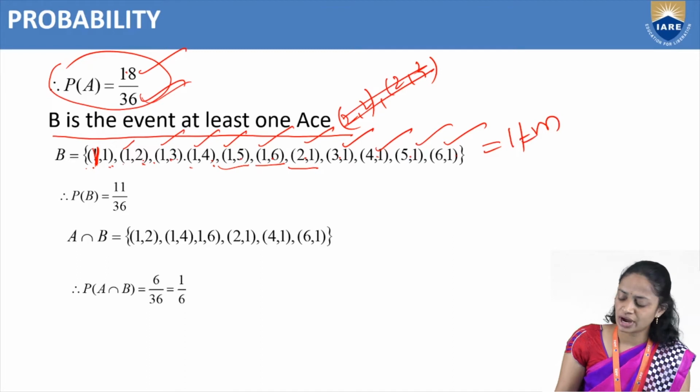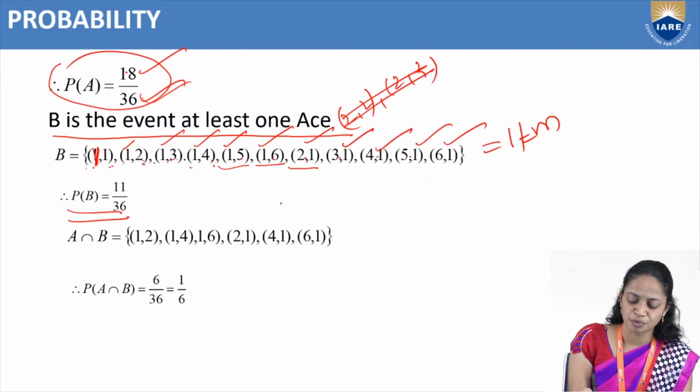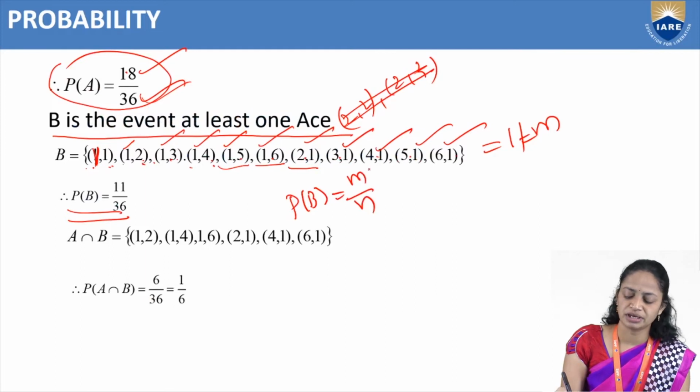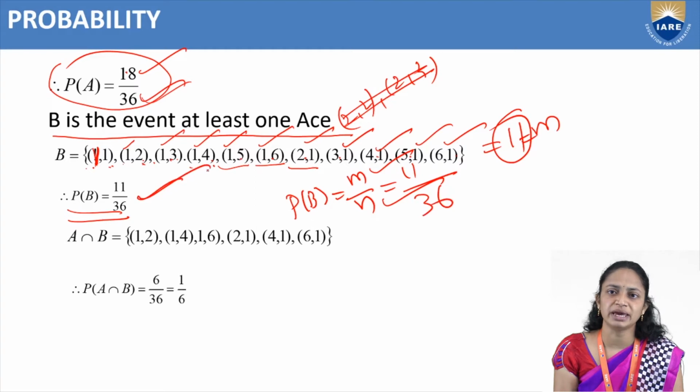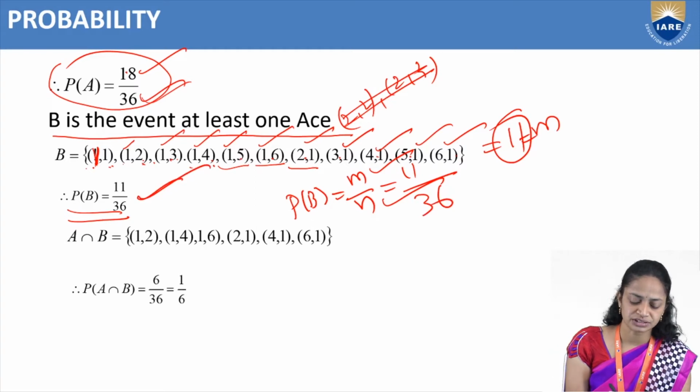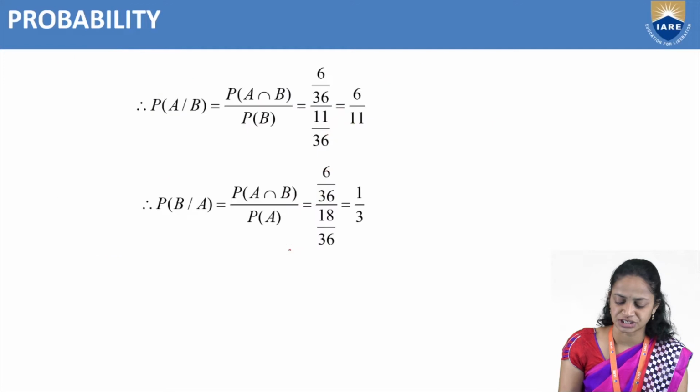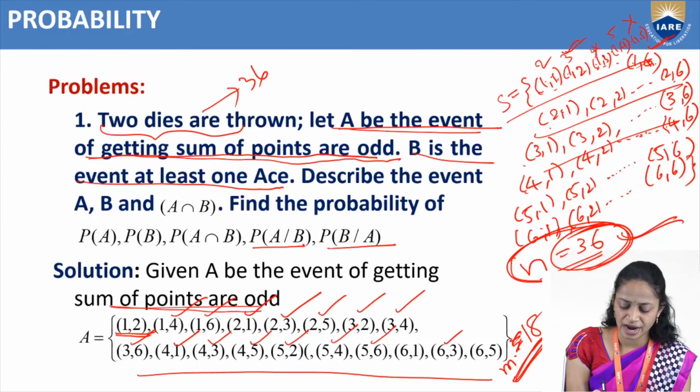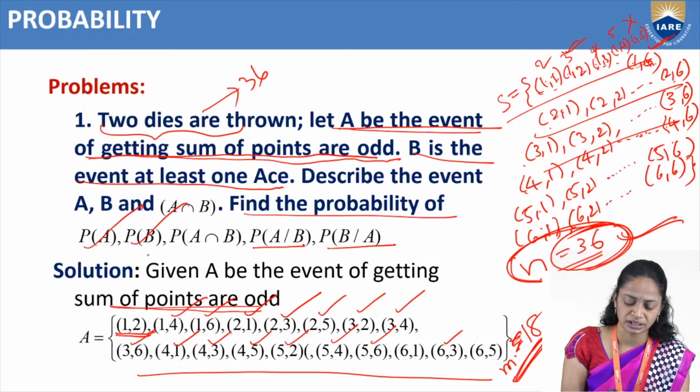And the total number of events is N equal to 36. So what is the probability of B? We know it is m by n, favorable events divided by total number of events. Here favorable events are 11 and total number of events is 36. So the answer is 11 by 36. Probability of A is over, probability of B is over.